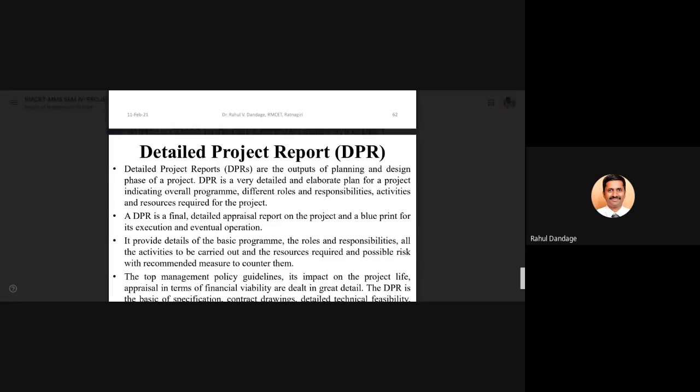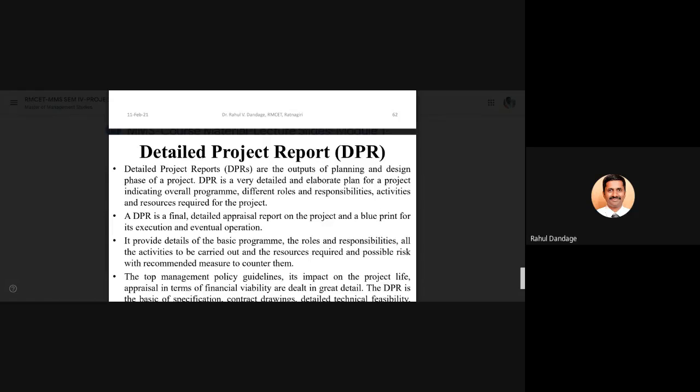So this particular detailed project report is normally required to be submitted to certain authorities, either for getting permissions or getting finance, or to get certain partners for your project, to have certain stakeholders for your project.